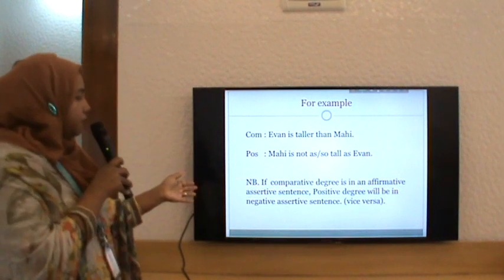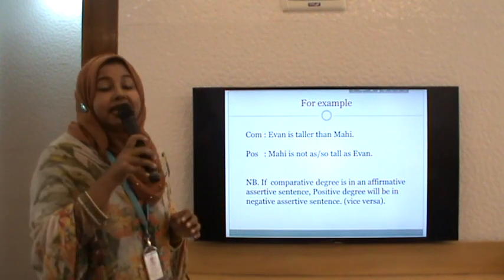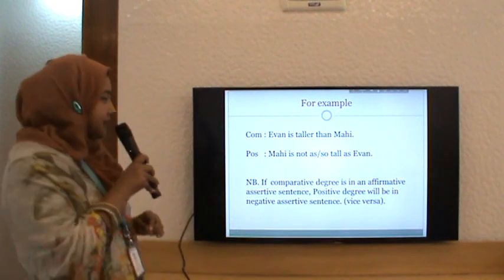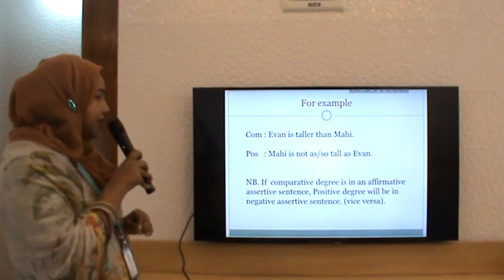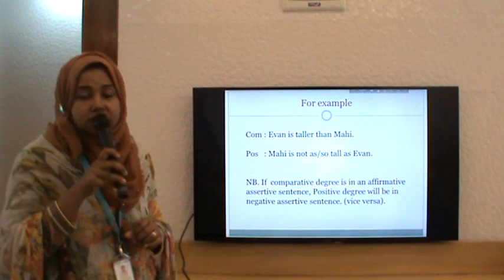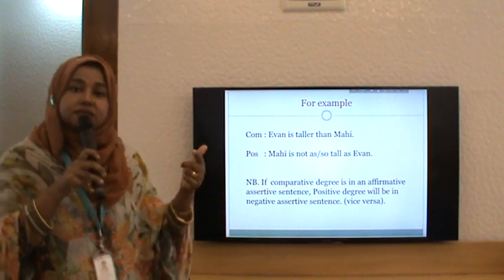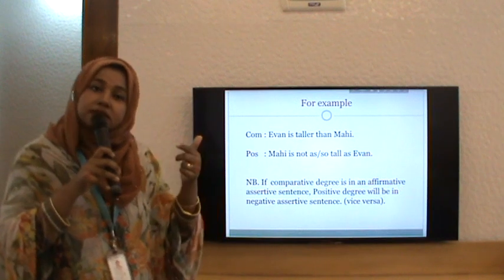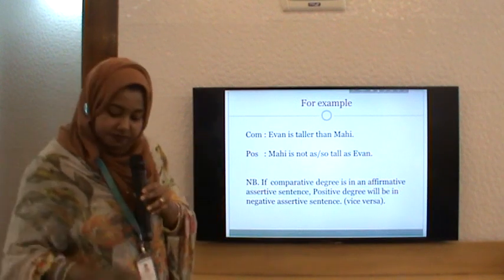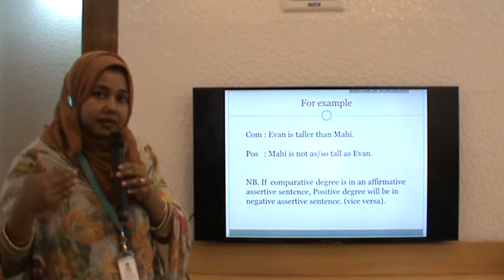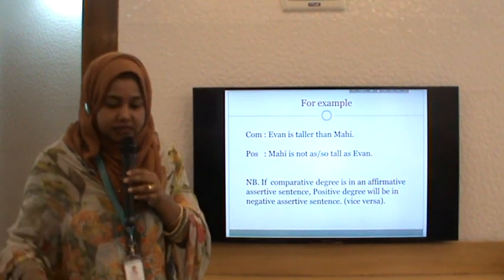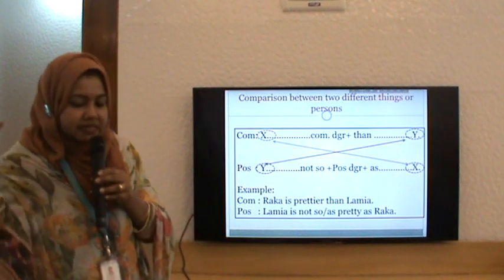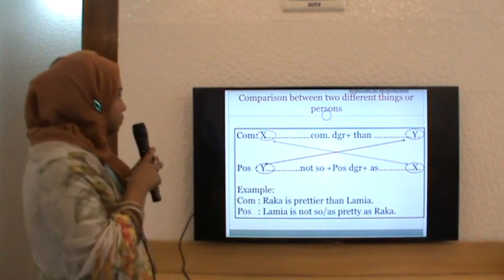So here is a note for you. If the comparative degree is in an affirmative assertive sentence, the positive degree will be in a negative assertive sentence. That means if the statement is affirmative, you have to change it into negative. And also when it is a negative sentence, you have to change it into affirmative. Let us see in detail this rule.